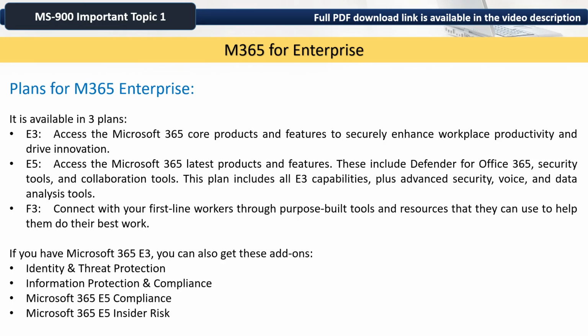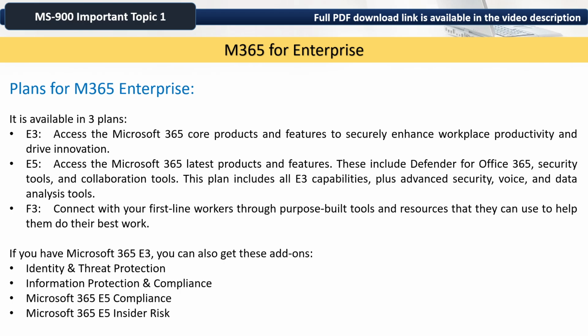Plans for Microsoft 365 Enterprise. It is available in three plans. First is E3: access the Microsoft 365 core products and features to securely enhance workplace productivity and drive innovation. Then we have E5: access the Microsoft 365 latest products and features. These include Defender for Office 365, security tools, and collaboration tools. This plan includes all E3 capabilities plus advanced security, voice, and data analysis tools.